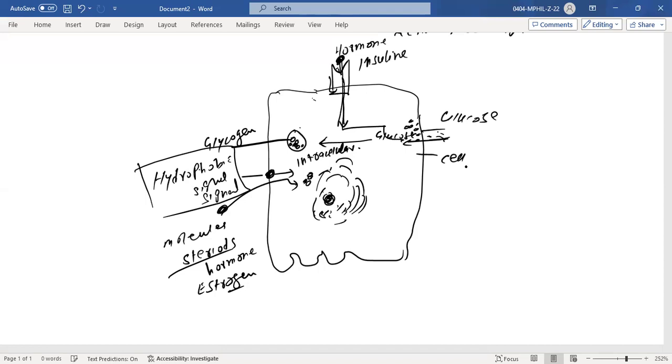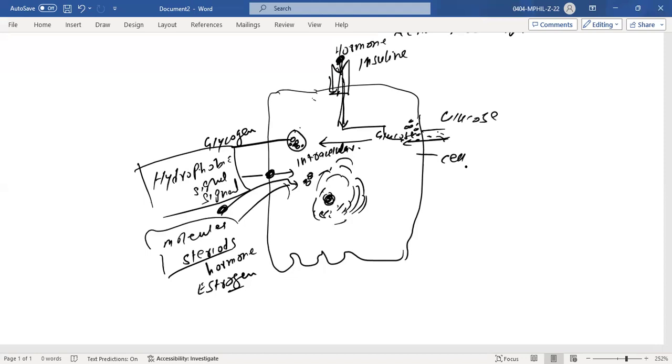But this hormone is not coming in. In this case, when you have steroid hormones, they will directly enter the cell, and from there they will perform their function.